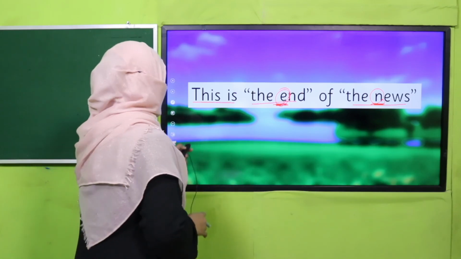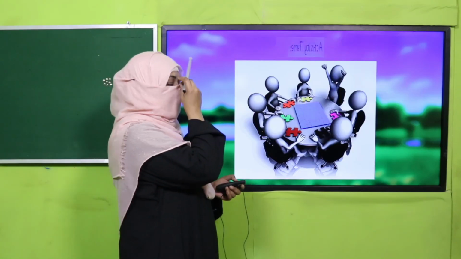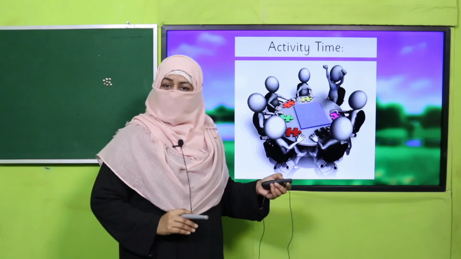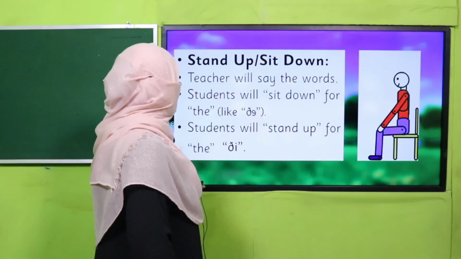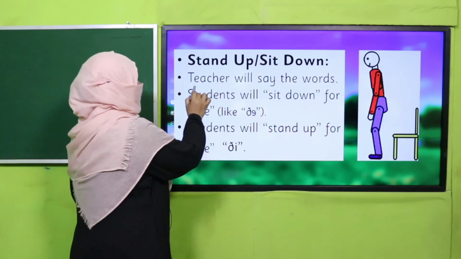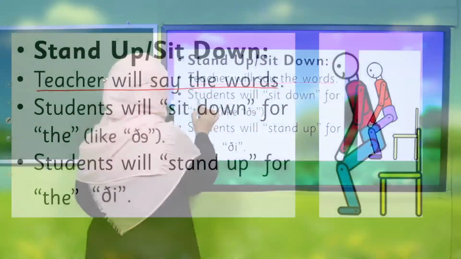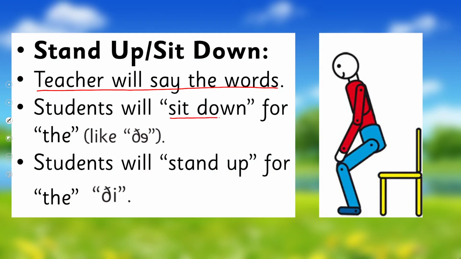So I have a very interesting activity for you. We are going to practice it in the classroom. So what we are going to do, the teacher will say the words and students will sit down if the sound is "thuh", and they will stand up if it's "thee".